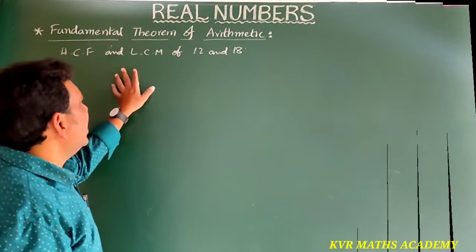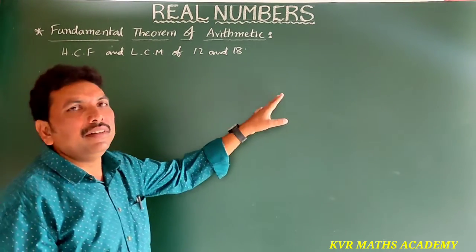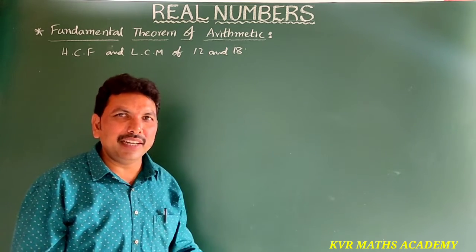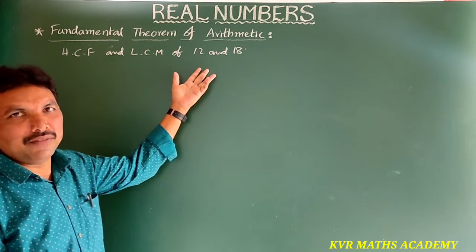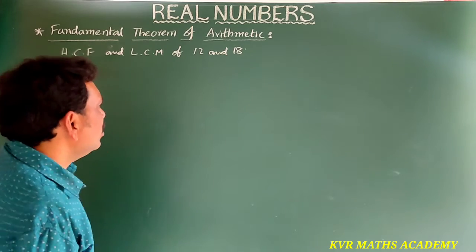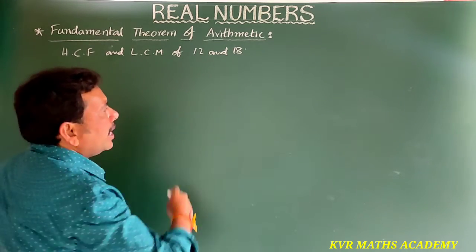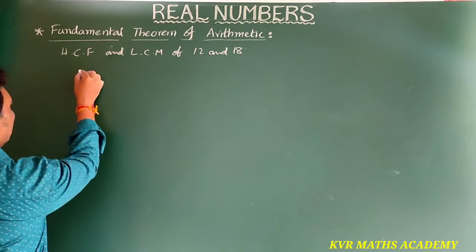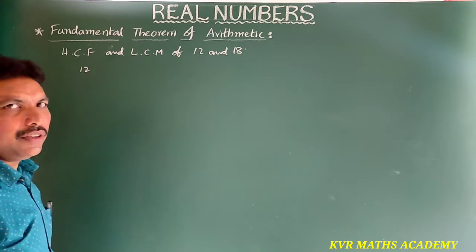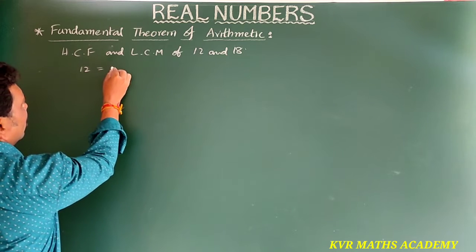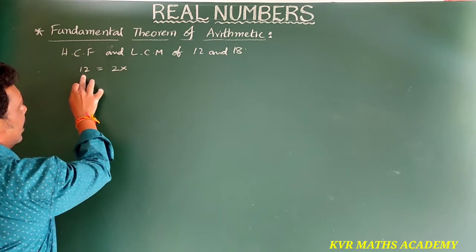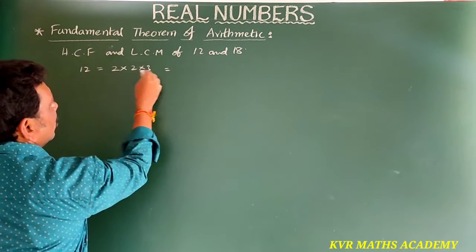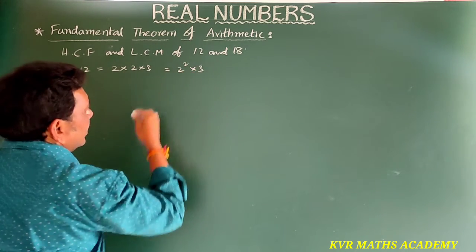Let us find the LCM and HCF of 12 and 18 using the prime factorization method, example 4 in the textbook. First write 12 and 18 as products of prime numbers. 12 is 2 times 6, and 6 is 2 times 3, so 12 equals 2 square into 3.